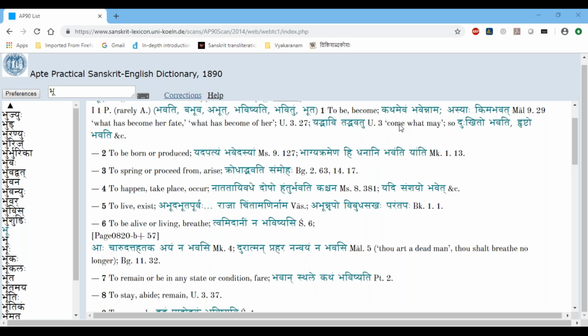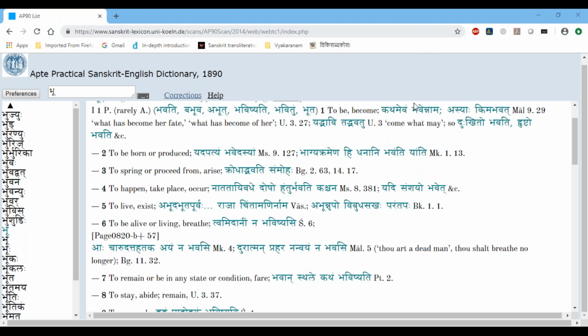Okay, what is &c? &c means etc. So the ampersand c means etc. Okay. And to spring or produce from, arise. So krodhad bhavati sammoha, Bhagavad Gita. So he is like krodhad bhavati, ityukte, like from krodha arises or springs sammoha. Sammoha comes from krodha. Okay.